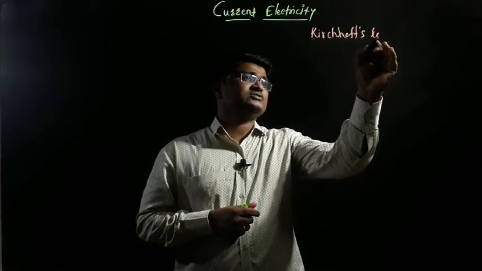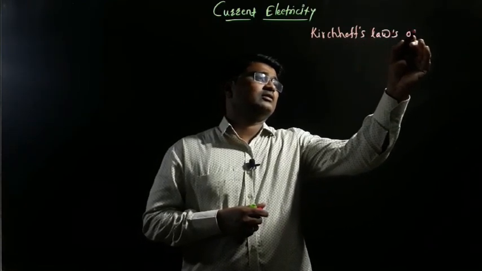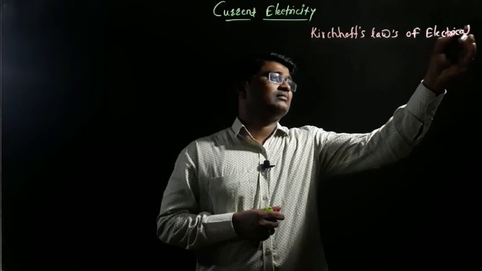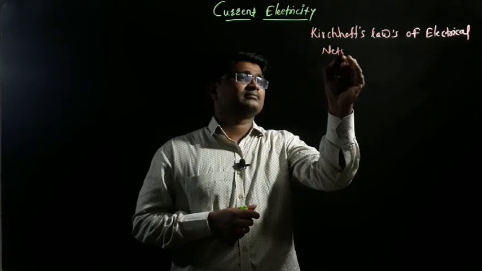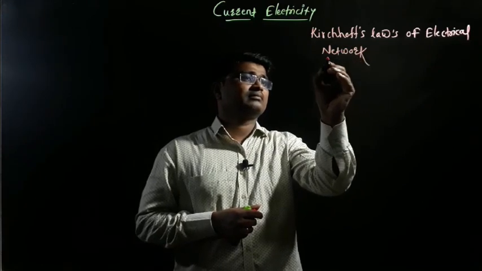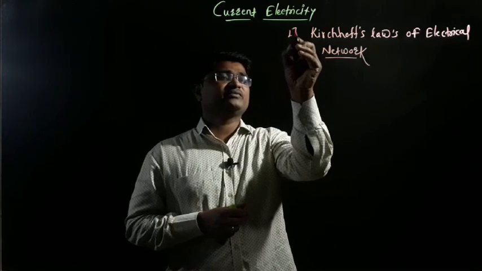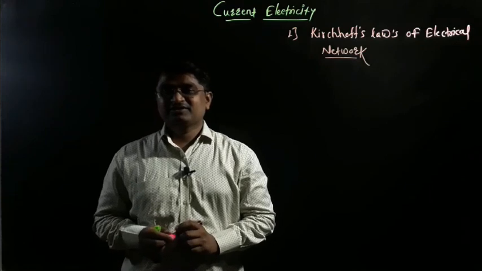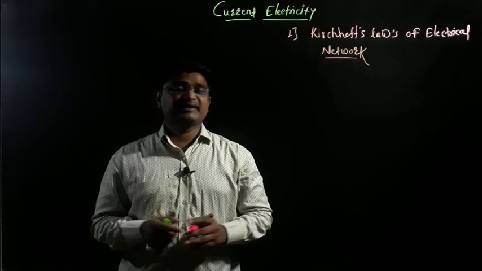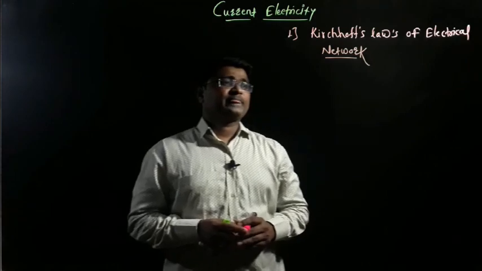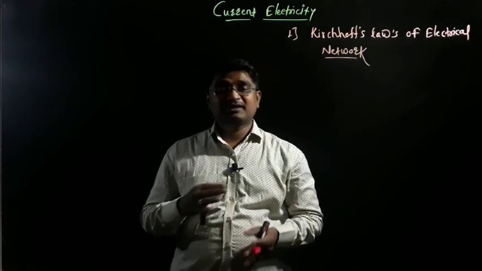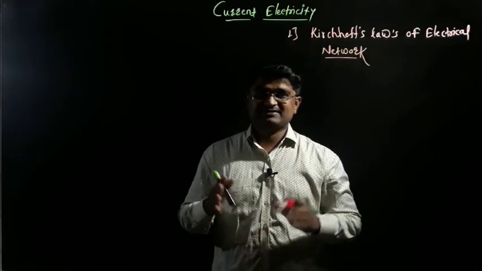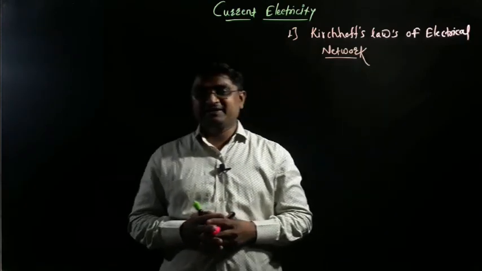This is Kirchhoff's laws of electrical network. This is the first point from this chapter. What are Kirchhoff's laws and the electrical network? Actually, from these laws we get the total knowledge about electric current and potential difference. These laws are called Kirchhoff's laws of electrical network.